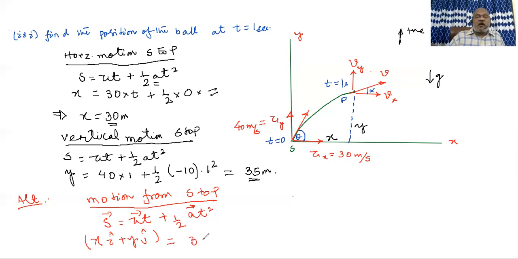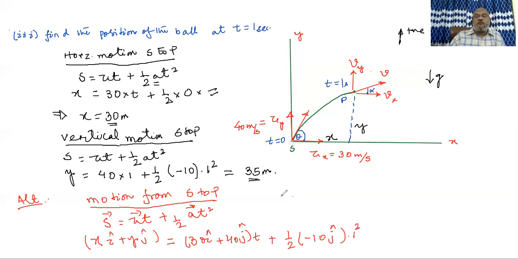So that is 30 i cap plus 40 j cap into time t, plus half acceleration. Acceleration is gravity, but if you put that in ijk way, that must be branded as minus 10 j cap into t square. t is 1, obviously 1 square.